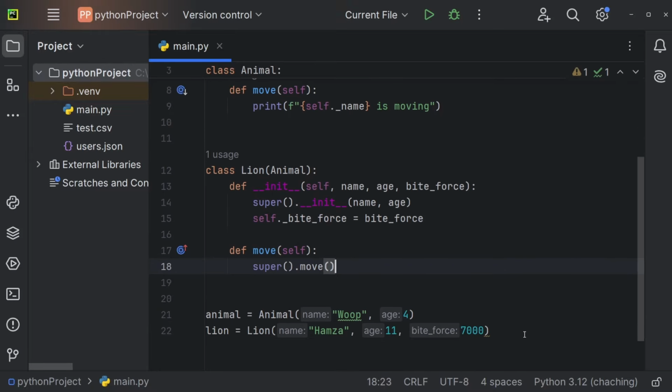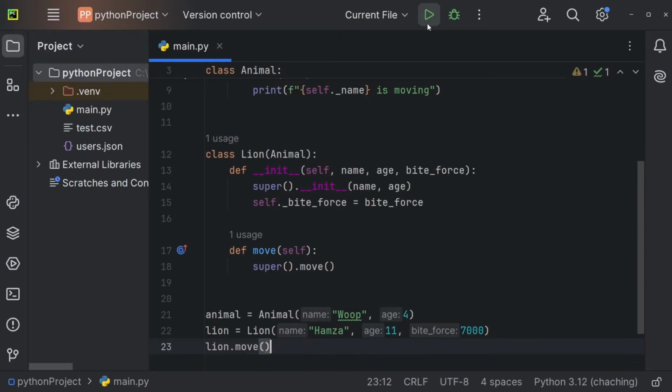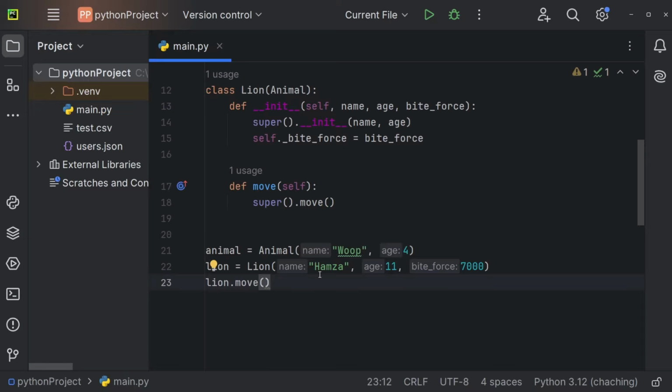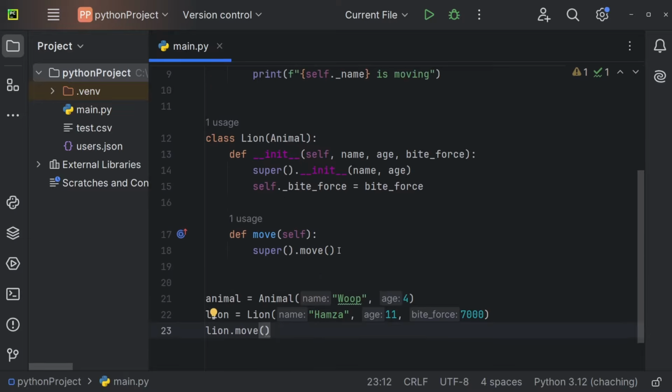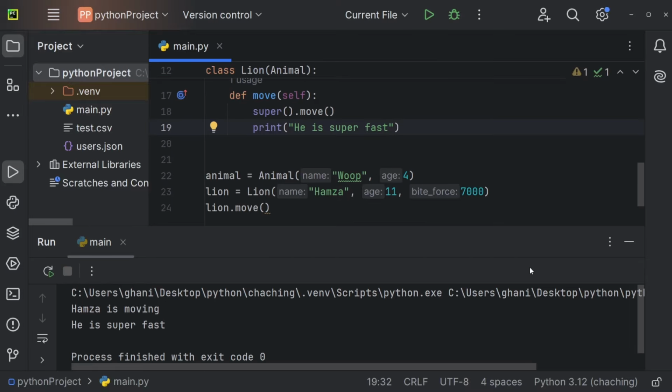If I'm now going to call lion.move, you can see we're just getting Hamza is moving, because our lion has the name Hamza and he's moving. But now I could also add something else. So I could also print he is super fast. And now I'm getting Hamza is moving, he's super fast.